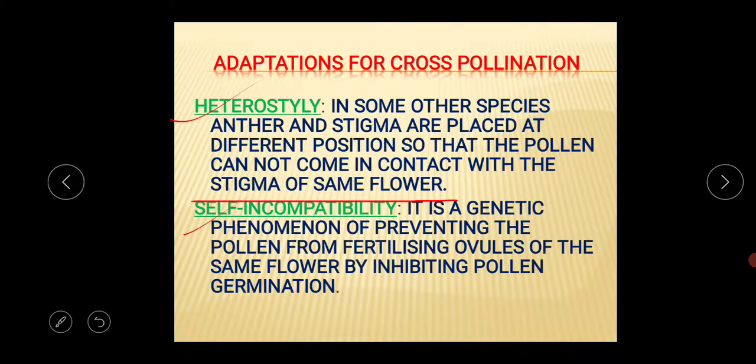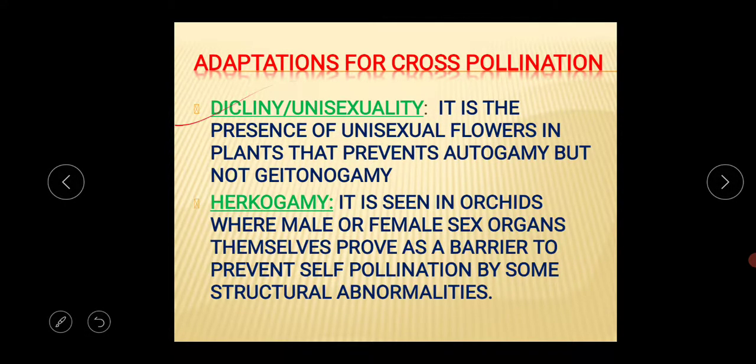Next is self incompatibility. It's the genetic phenomenon of preventing the pollen from fertilizing ovules of the same flower by inhibiting pollen germination. Next is declining or unisexuality. It's the presence of unisexual flowers in plants that prevents autogamy but not geitonogamy. So what is the meaning of autogamy? The same plant, same branch. But in geitonogamy, the plant is the same but the branches are different.